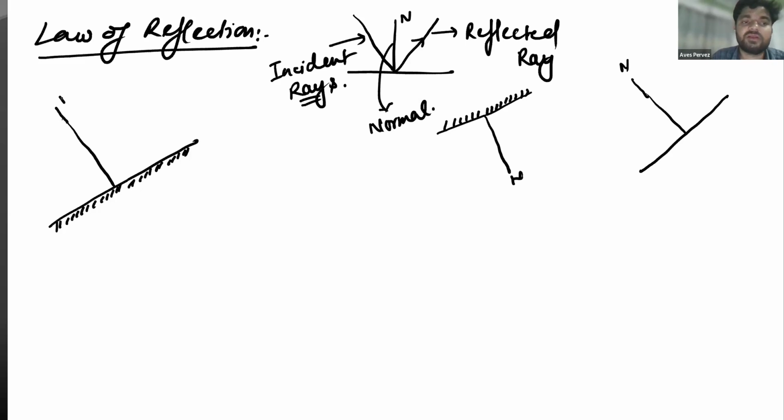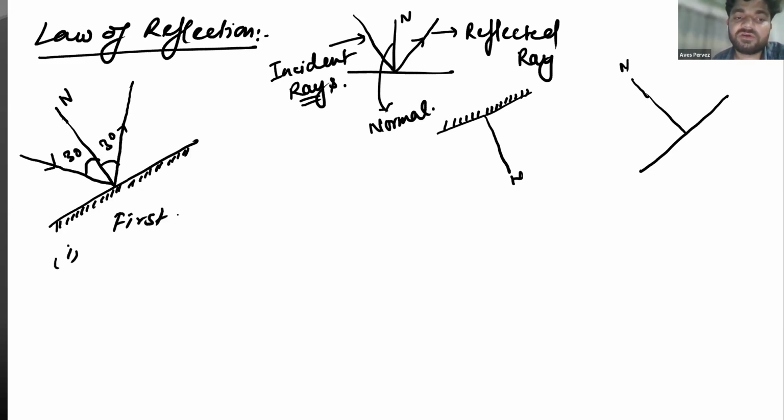So when a light strikes this surface, it is making an angle of 30 degrees to it. So the angle of incidence is always measured from the normal. And then similarly, it will strike back making an angle of 30 degrees, and again we measure the angle with the normal. So coming to the point, what is the first law of reflection?